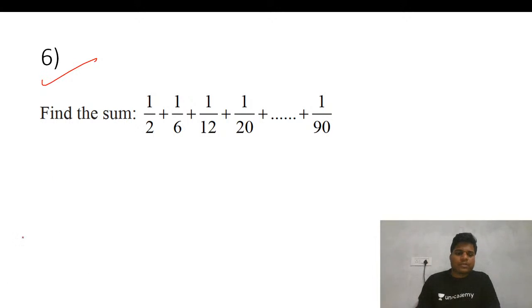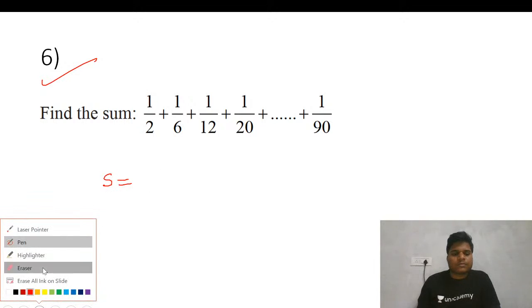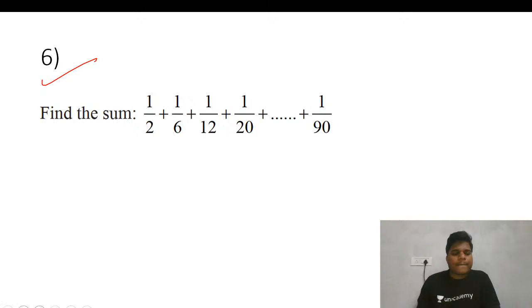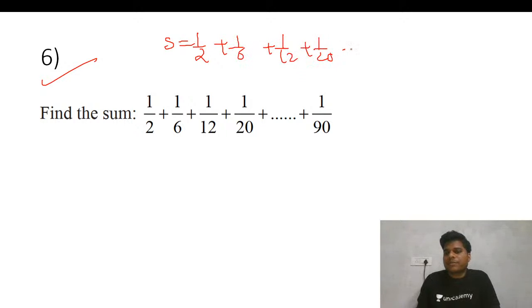Okay, so I think we should solve now. Find the summation of this one. S equals to 1 by 2 plus 1 by 6 plus 1 by 12 plus 1 by 20 till 1 by 90.